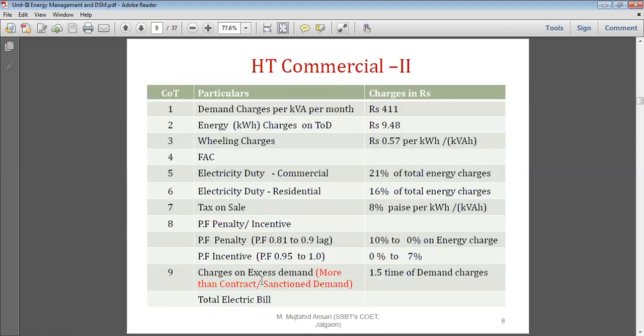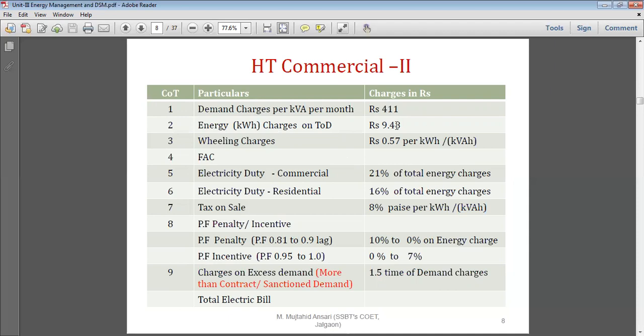So HT commercial 2 is taken. Demand charges are 411 rupees. Say, for example, your maximum demand occurs as 250 kVA. So 250 multiplied by 411 is the demand charges in a month. Energy charge is 9 rupees 48 paisa.